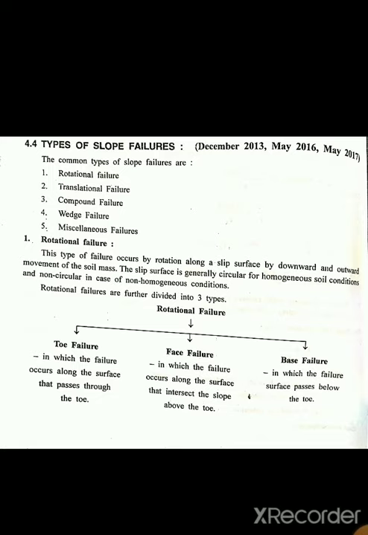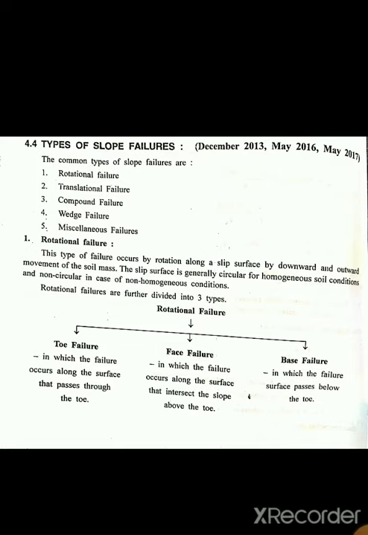Now next topic is types of slope failure. So the common types of slope failures are rotational failure, translation failure, compound failure, wedge failure and miscellaneous failure. So there are five types of slope failure. So first is rotational failure.